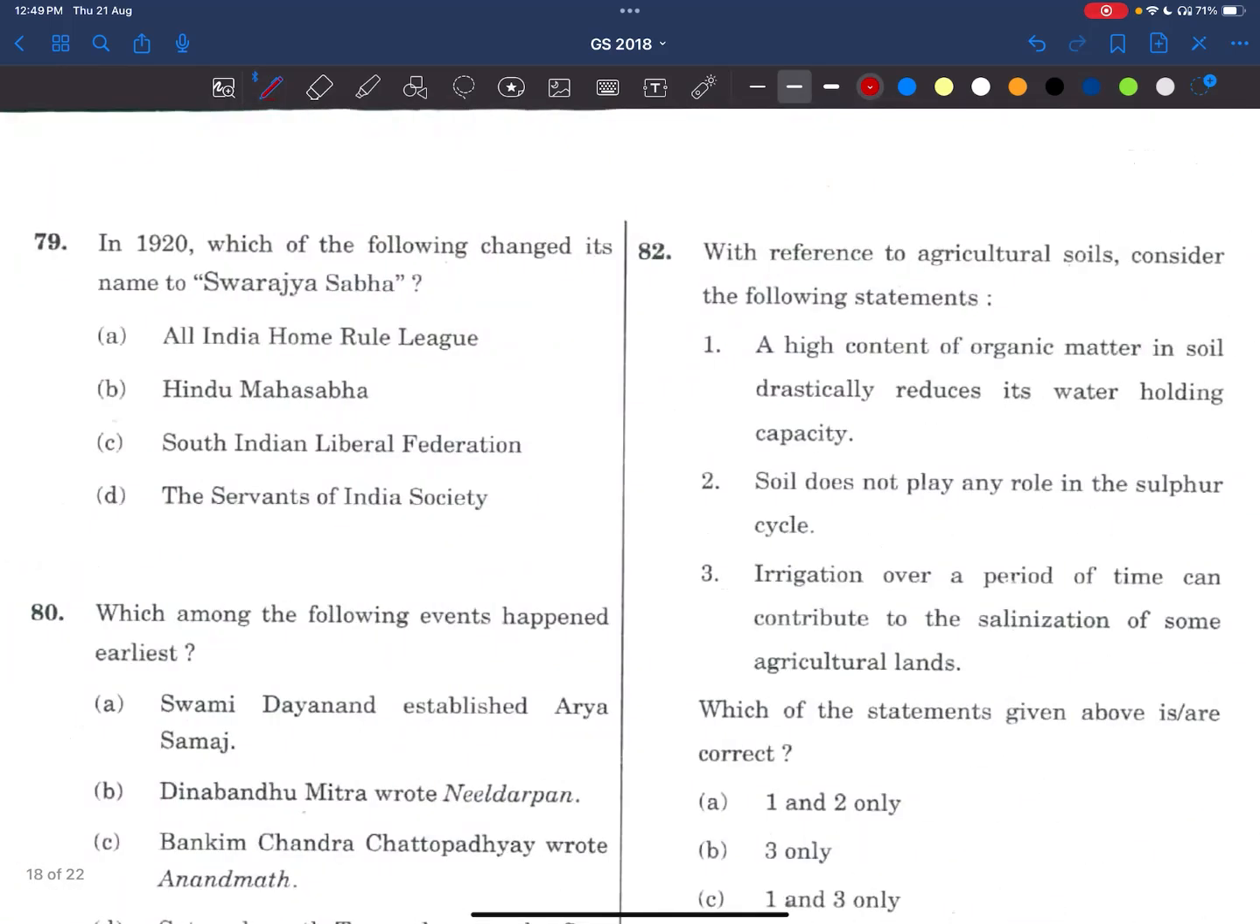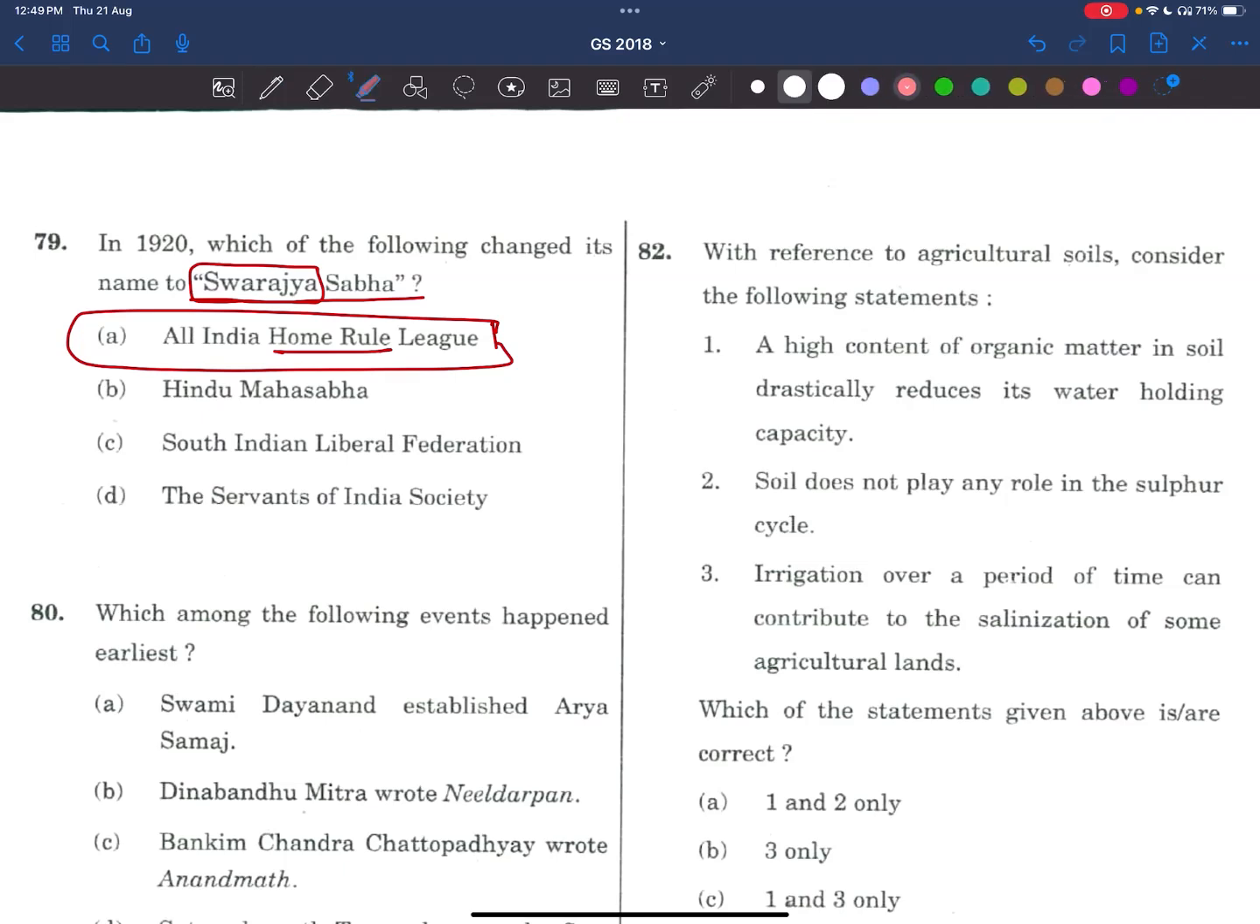In 1920, which of the following changed its name to Swarajya Sabha? What is Swarajya? Self-rule, right? See here, home rule. Answer is All India Home Rule League. This was done by Gandhiji. We know the home rule movement started in 1916, right? In 1920, Gandhiji was made president of this home rule movement. He named it Swarajya Sabha, and then in 1920 itself it was merged into the Indian National Congress. So this is the answer.